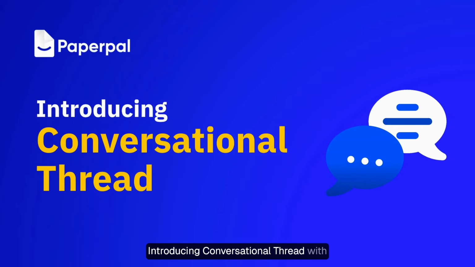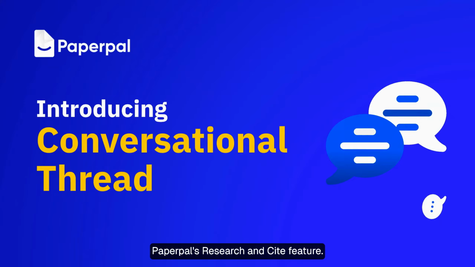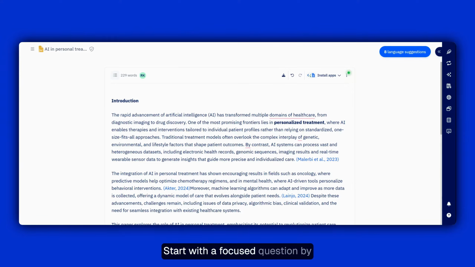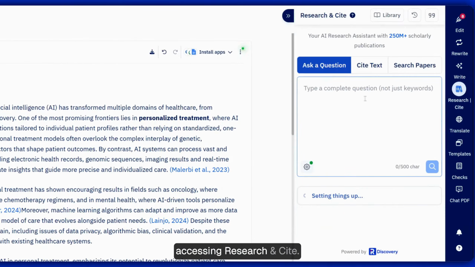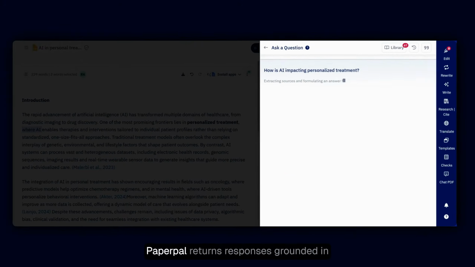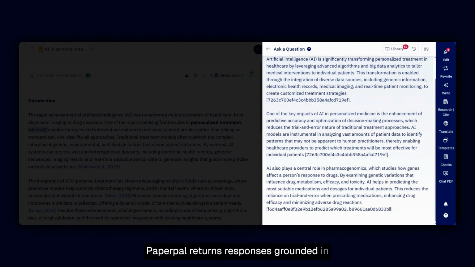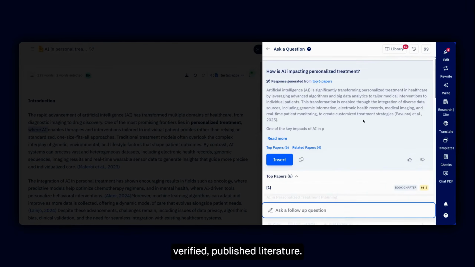Introducing Conversational Thread with Paperpal's Research and Cite feature. Start with a focused question by accessing Research and Cite. Paperpal returns responses grounded in verified, published literature.